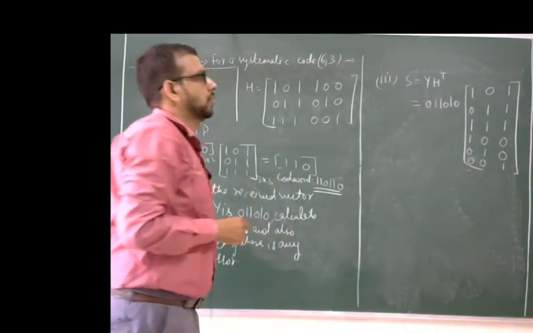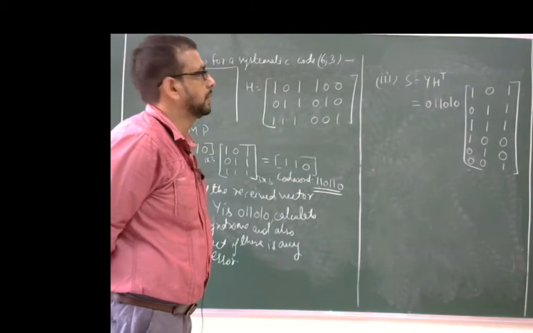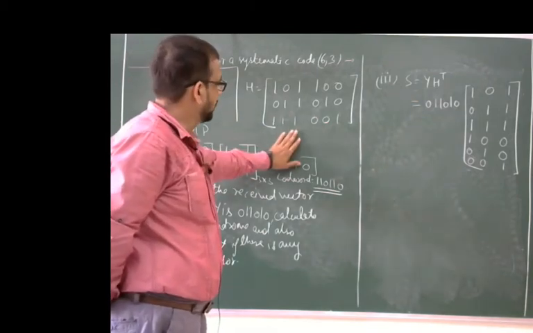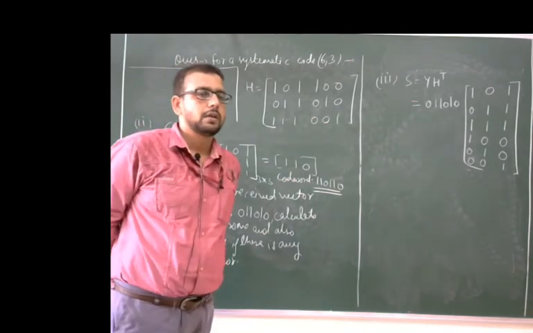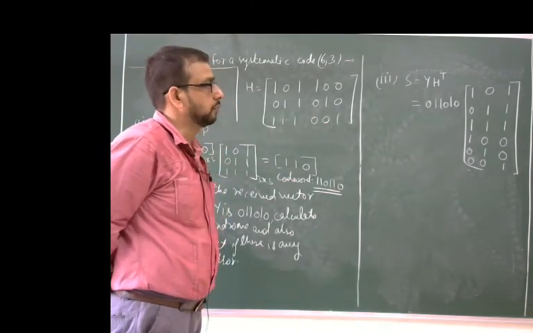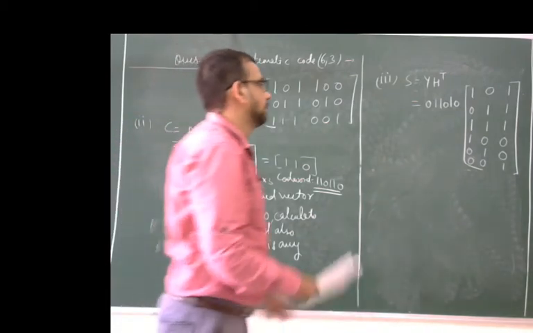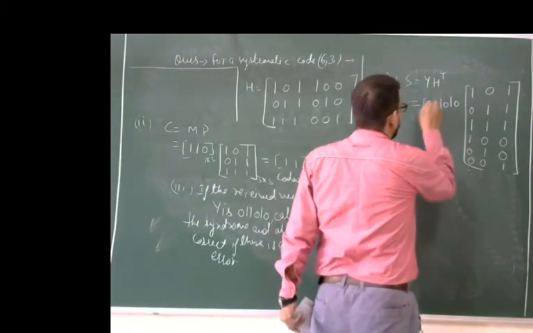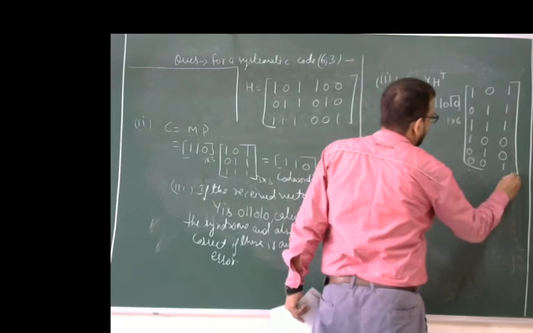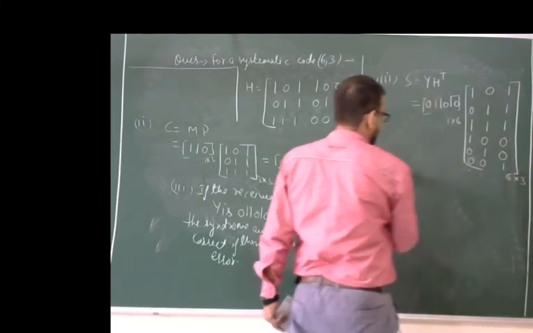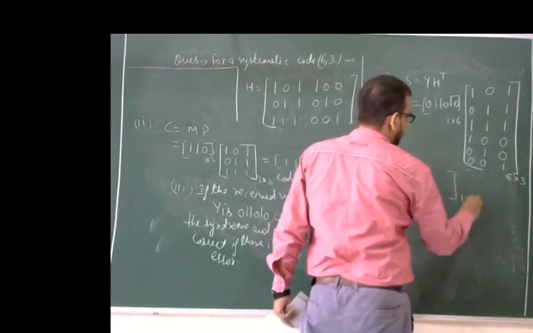For calculating the syndrome, we know the formula S equals y H to the power T. Here H is already given, and in the formula there is H transpose. Simply we have to convert H into H transpose by converting rows into columns and columns into rows, and then multiply. This is a matrix of the order 1 cross 6, and this is of the order 6 cross 3. Here we get a matrix of 1 cross 3.